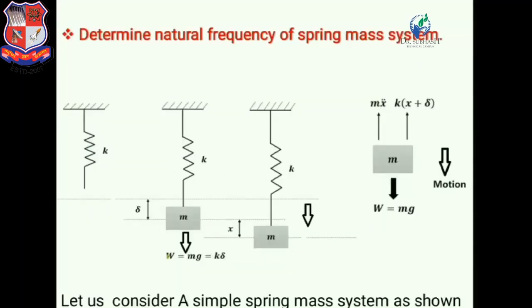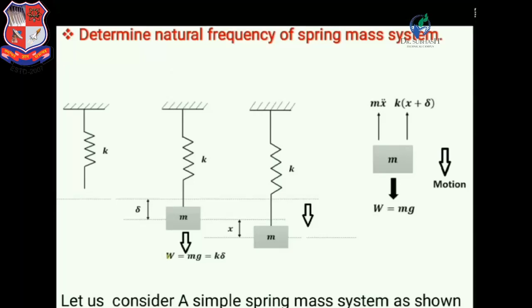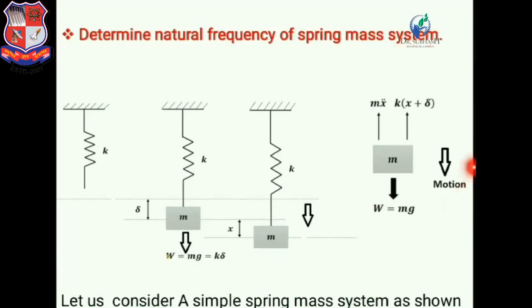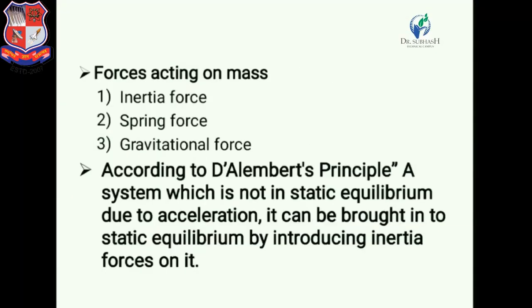Now if we consider the free body diagram, there are three kinds of forces acting on the system.